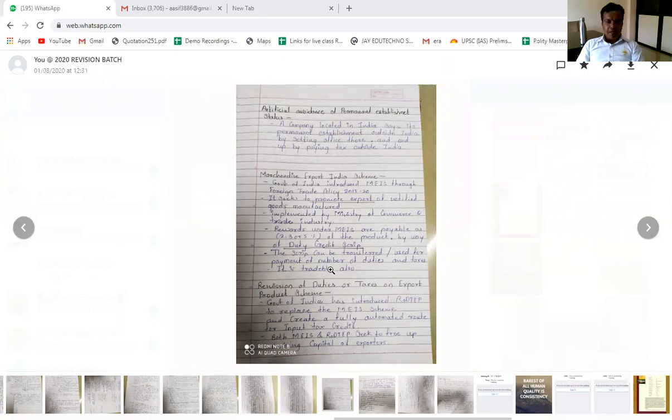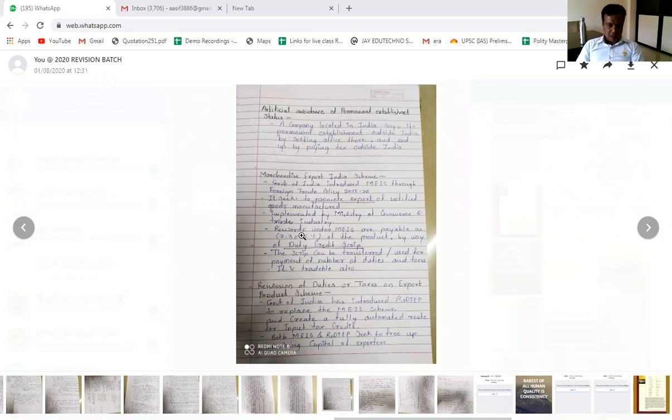The scrip can be transferred and used for payment of a number of duties and taxes. It is tradable also. So a question on duty credit scrip can be asked, so just remember what the duty credit scrip is. This scheme has been started by the Ministry of Commerce and Industry.